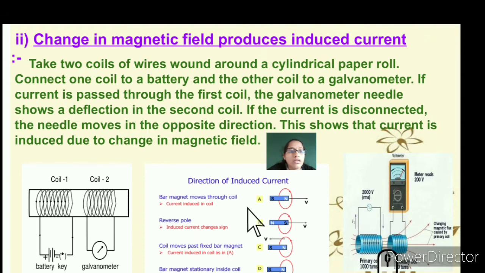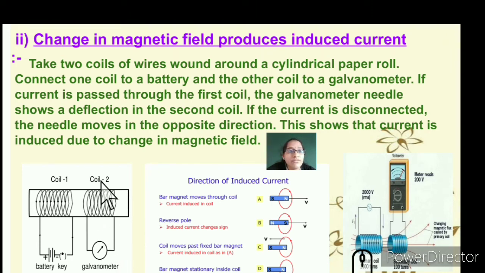Here is an example wherein you take two copper coils of wire wound around a cylindrical paper roll, completely winding it with coil 1 and coil 2. You connect one coil to a battery with a key attached, and the second coil is connected to a galvanometer. Here you can see that when current is passed through the first coil, the galvanometer shows a deflection in the second coil.